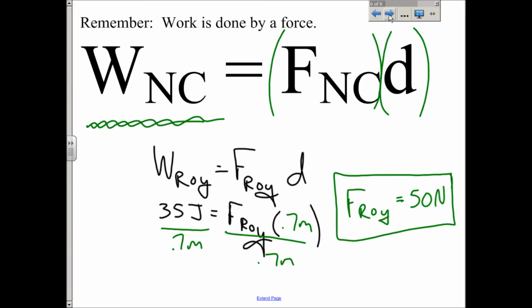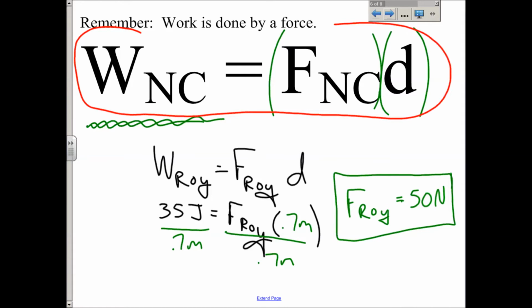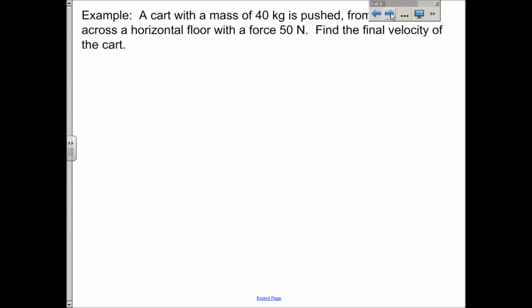So I want to do another example using this equation. I got a little sidetracked here by exploring that last example. So let's explore this a little bit more. The work done by a non-conservative force is equal to that non-conservative force times the distance. So here's another simple example. It says a cart with a mass of 40 kilograms is pushed from rest 12 meters across a horizontal floor with a force of 50 newtons. Find the final velocity of the cart.